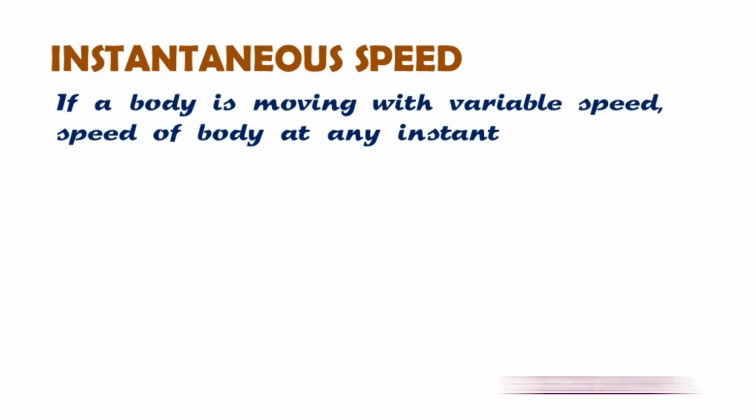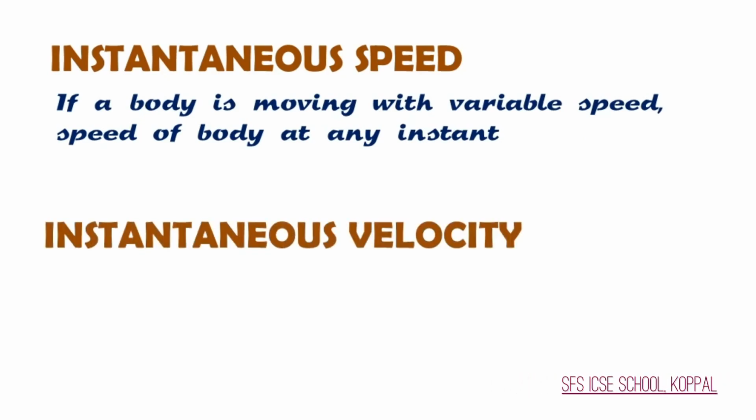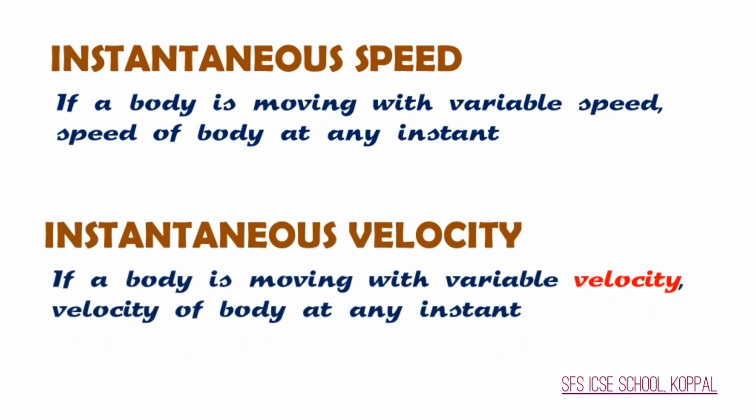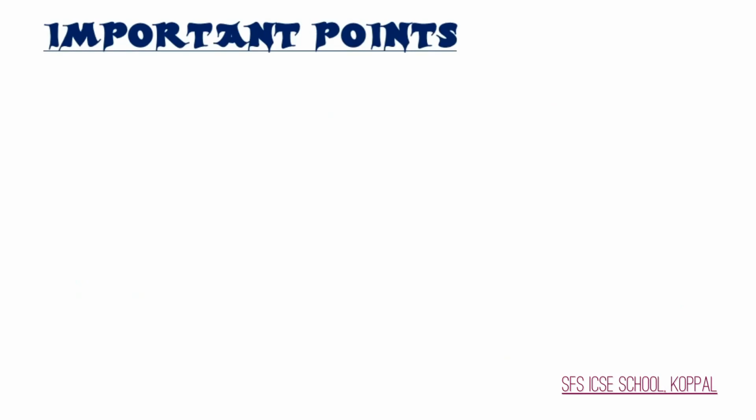Once again, the definition for instantaneous speed: if a body is moving with variable speed, the speed of the body at any instant is called as instantaneous speed. And instantaneous velocity definition: if a body is moving with variable velocity, the velocity of body at any instance is called as instantaneous velocity.